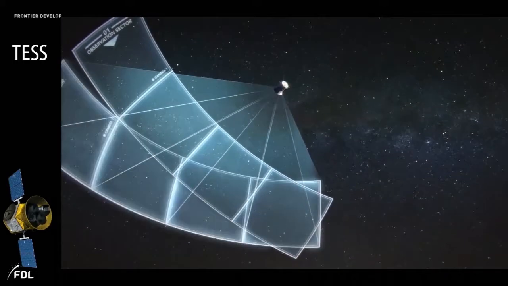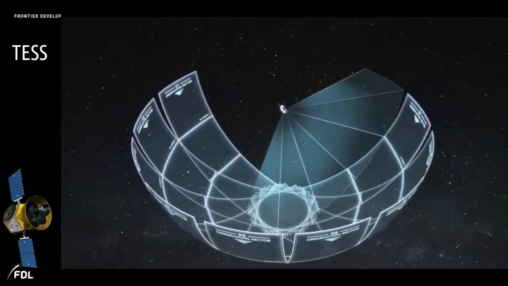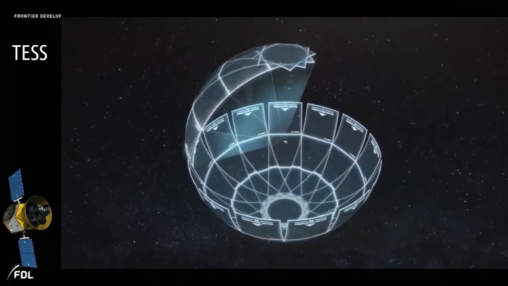And that means in total, over the course of a year, we get almost the entire sky with at least a month of data. And in the pole here, we get a full year's worth of data, which allows us to find longer period planets.